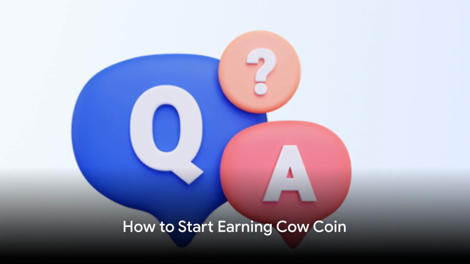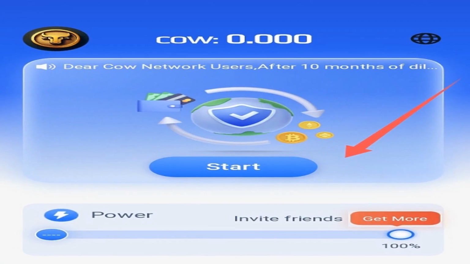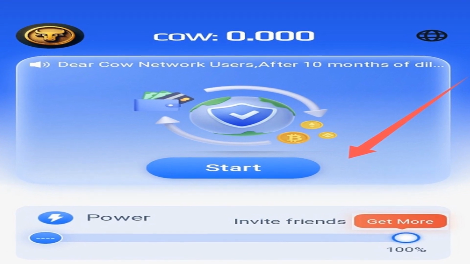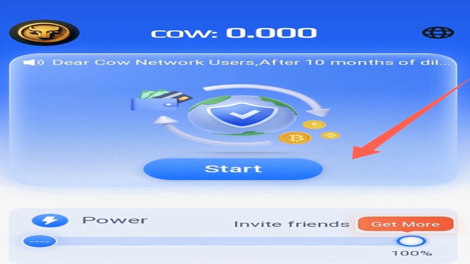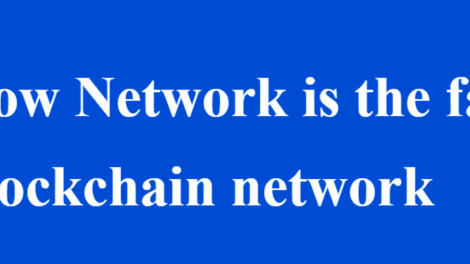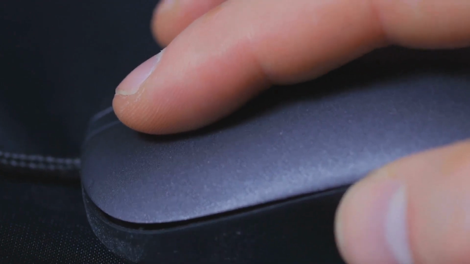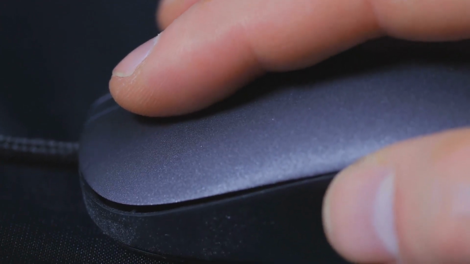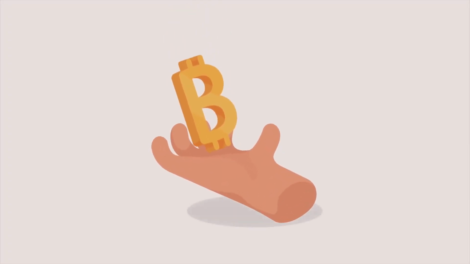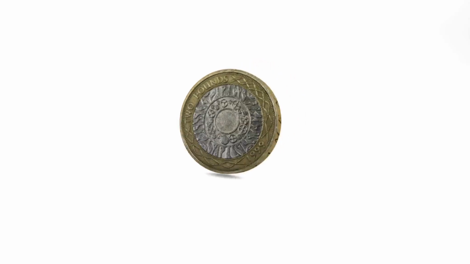Now that you're all set up, let's dive into how you can start accumulating Cowcoins. The process is straightforward and designed to be accessible to everyone. Here's how it works. Once you're logged into your Cow network account, you'll find a start button. This is your key to earning Cowcoins. Click on this button once every 24 hours. By doing so, you're essentially starting the mining process. From this point forward, you'll be earning 1 Cowcoin per hour.